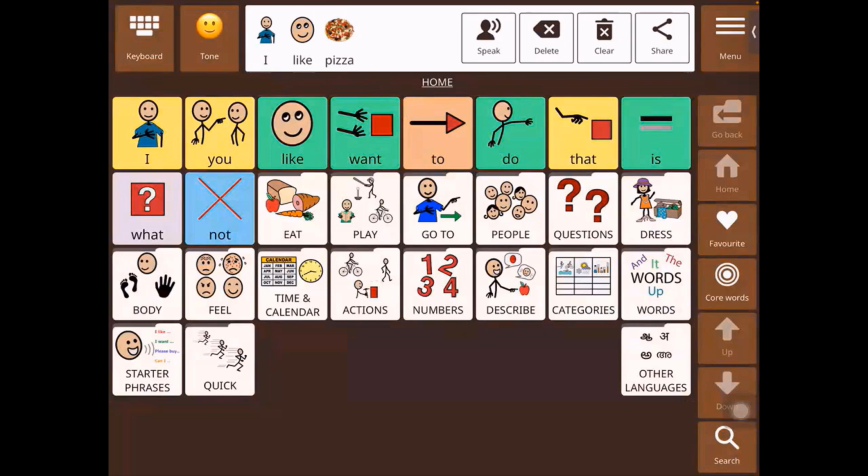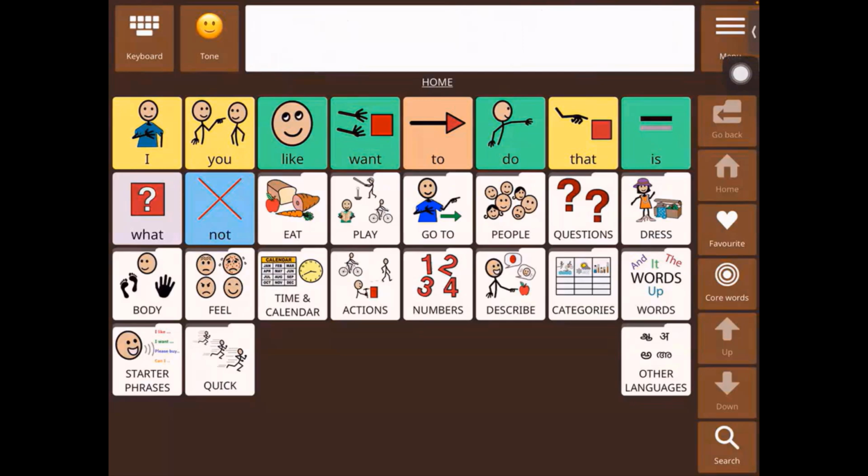Now, let's talk a little bit more about the buttons that we can see in the message box. First, let's talk about speak. Speak is the button that allows you to speak the messages that have gone into the message box. So if I press speak, I like pizza. It spoke out the sentence for me. That is the function of speak. Then we have delete, which helps us delete single words. Then we have clear, which helps us delete the entire message. And then we also had one more button at the end, which was share.